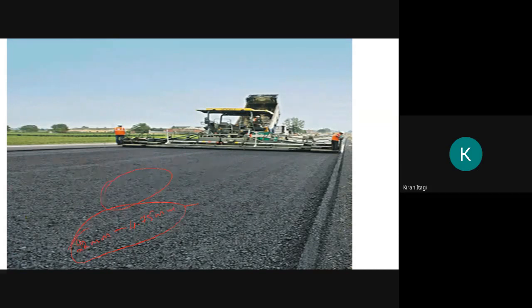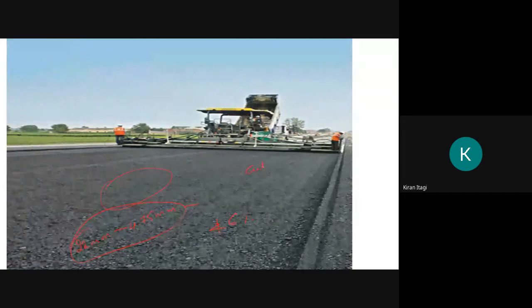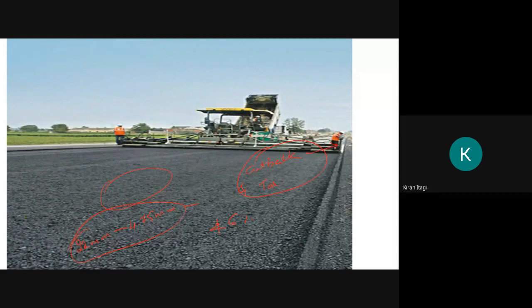It has a plasticity index not less than 6%. It is also premixed in the plant; we can buy it from there and lay it on the road. Okay, the next one, cutback and tar, which I have already explained. These are the types of bitumen with different grading and the different types of tars. Next we will go for the construction of GSB, that is granular subbase.